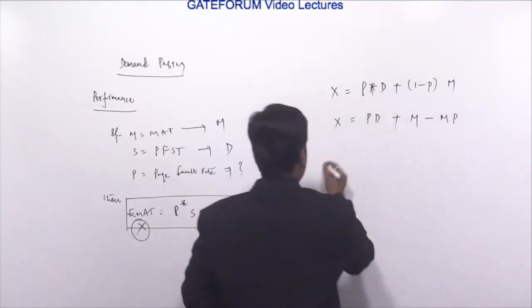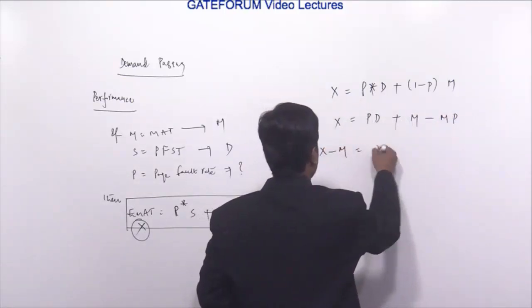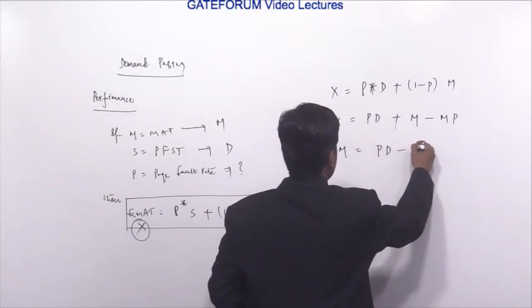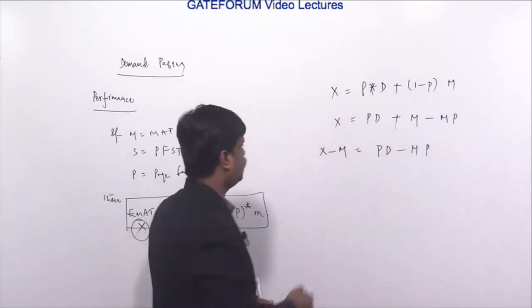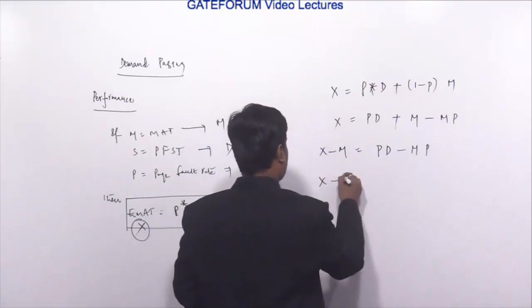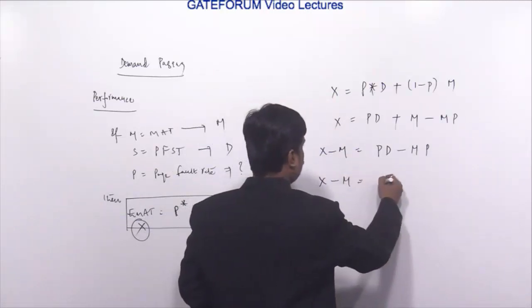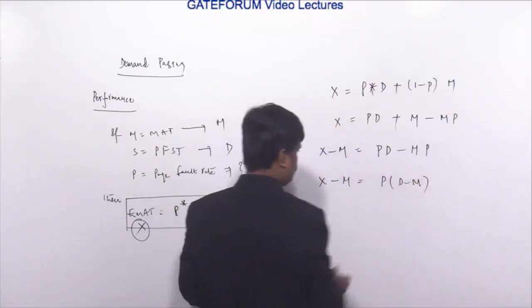Then I can write this as X minus M is equal to PD minus MP. Then I can write this as X minus M is equal to P into (D minus M).